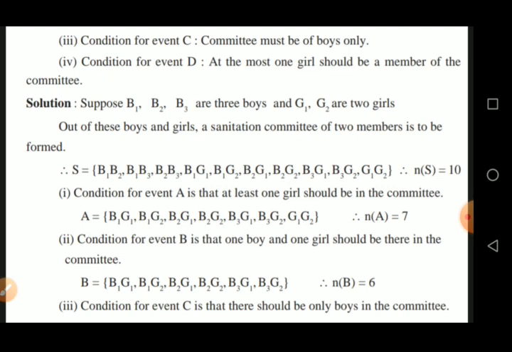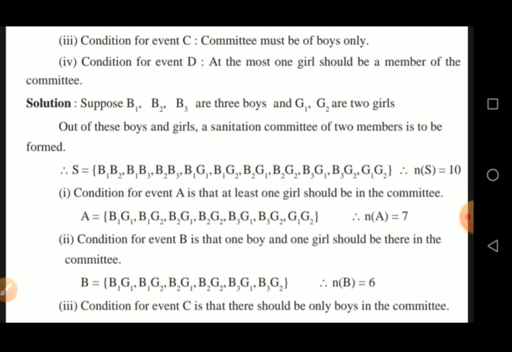At least one girl is there, that means two girls are also fine, but the requirement is of one girl. That means this committee, G1 G2, satisfies the given condition. So 7 committees satisfy this condition, that's why number of A is equal to 7.